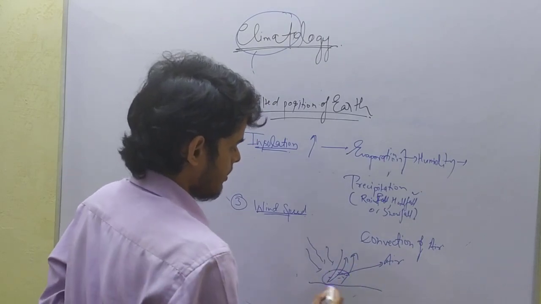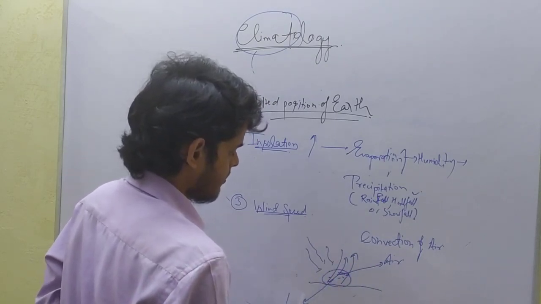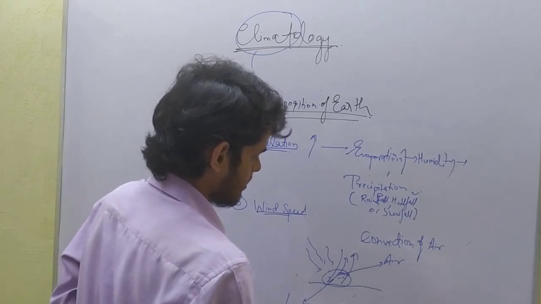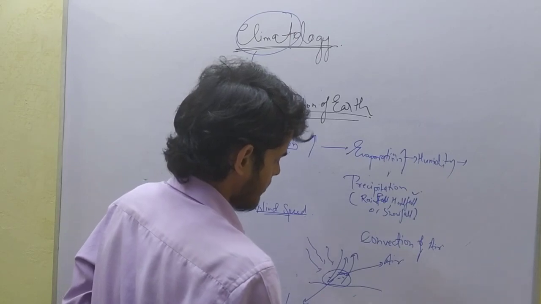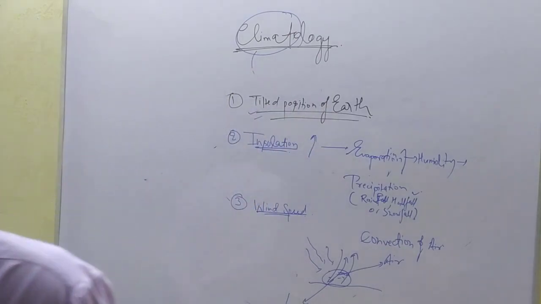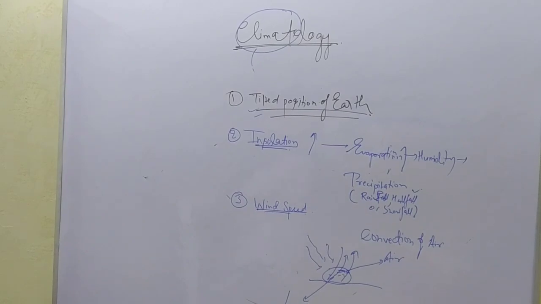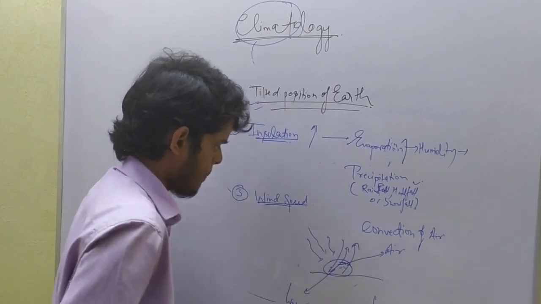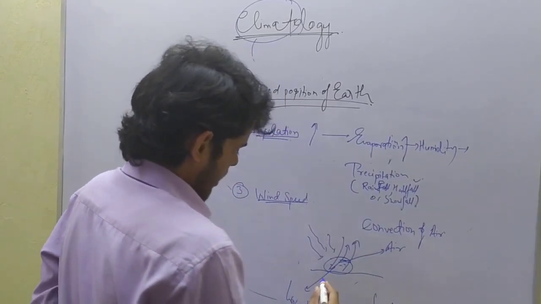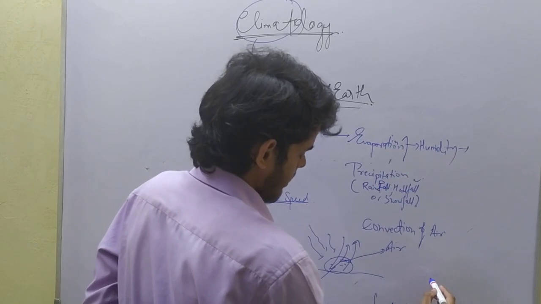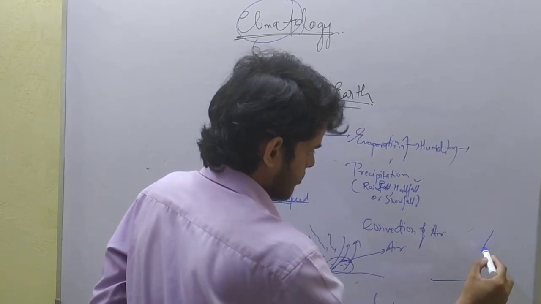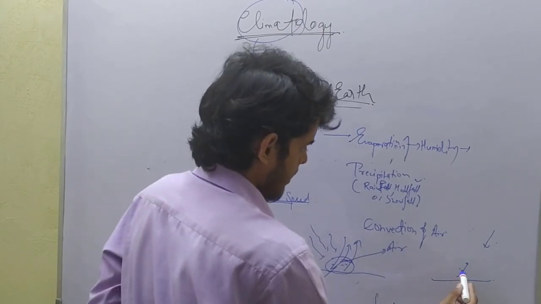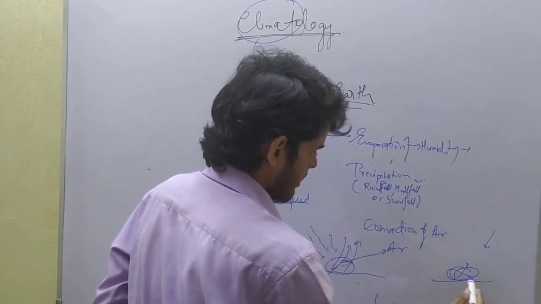Due to the convection of air, low pressure is created in that region. And in another region where the insolation is low, convection of air would not occur and the air will remain near the ground surface.